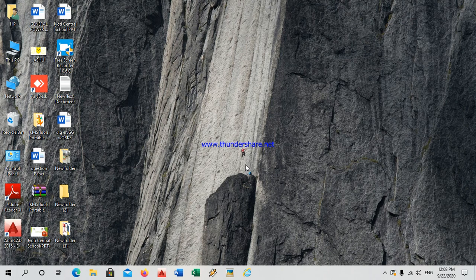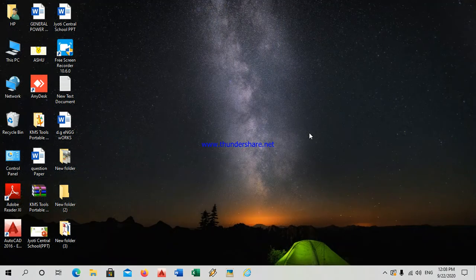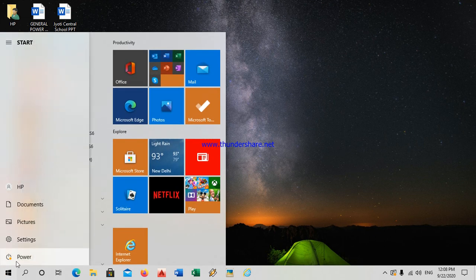Next one is how to shut down your PC now. How to shut down your PC? To shut down your PC, you are turning off your computer. You have to go to your start button. Here one option you can view, that one is a power button. Okay, you have to click on the power button. Now the next one is shut